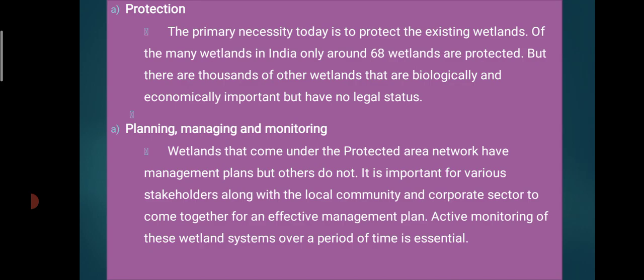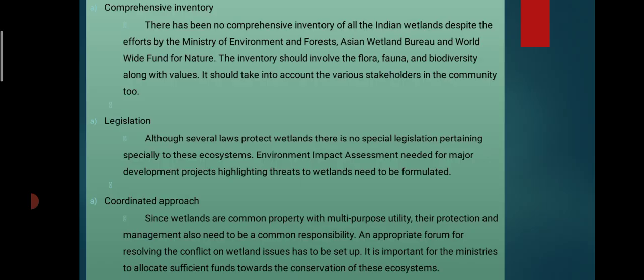Then planning, managing and monitoring are the second step. Wetlands that come under the protected area network have management plans but others do not. It is important for the various stakeholders, along with the local community, corporate sectors and others, to come together for effective management plans. Active monitoring of these wetland systems over a period of time is essential.